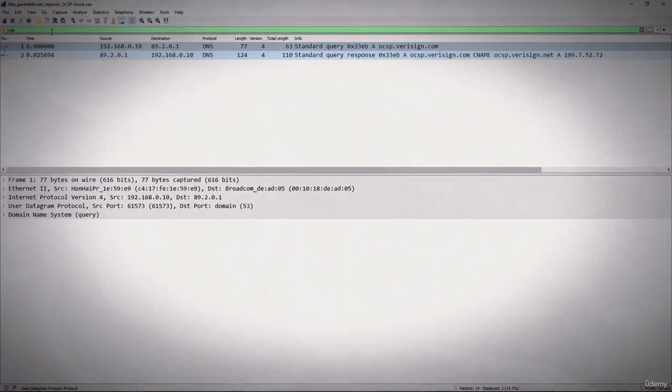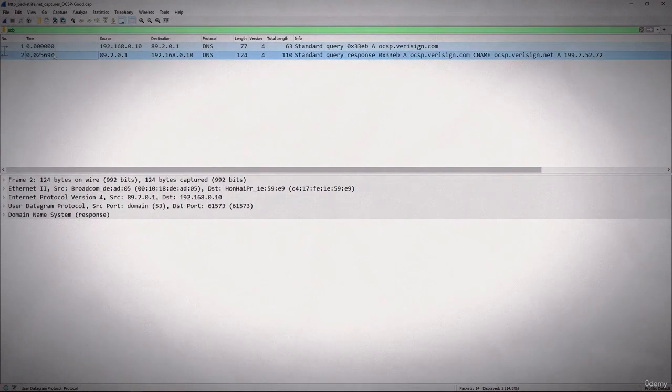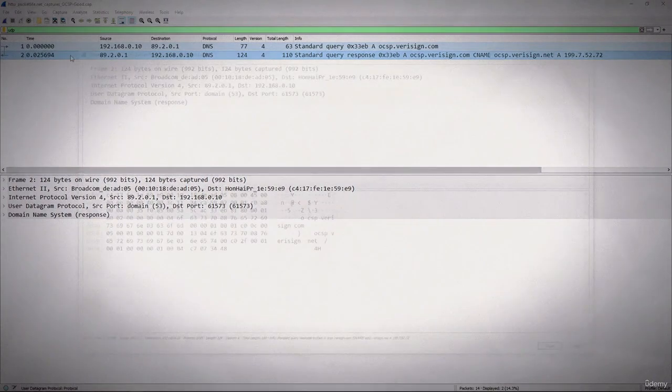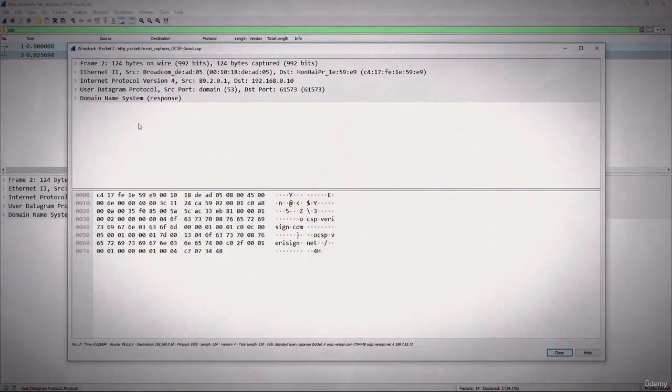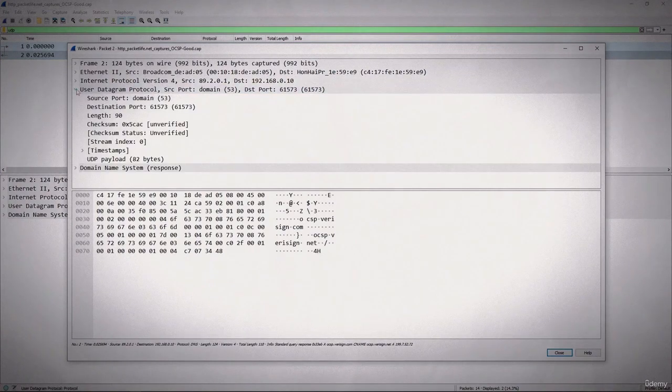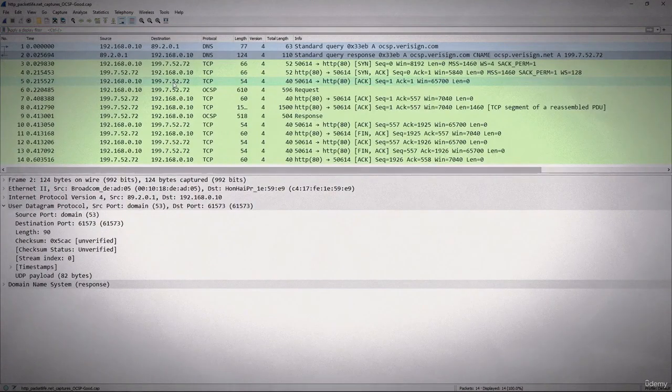So there are my DNS packets, and what we will do is just take a look at the User Datagram Protocol. I will double click and it will pop out this frame, and again this lightweight protocol only has 4 fields: the source port, the destination port, the length, and the checksum, and that's pretty much for the UDP. So while I'm here, let's take a look at some other things in Wireshark.